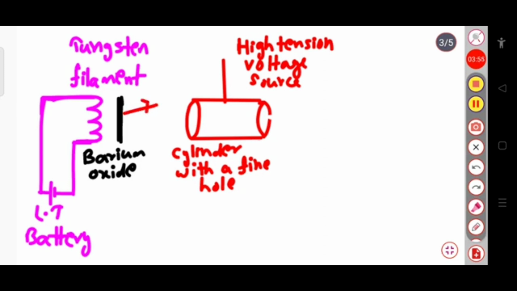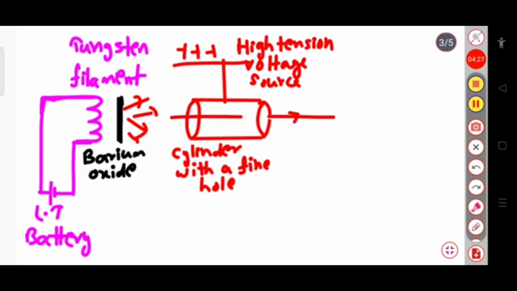But when they pass through this cylinder, they get a single direction, because the high tension voltage source on the cylinder attracts the electrons and they get accelerated inside the cylinder. Because of this fine hole, they pass through the cylinder. Is that clear?